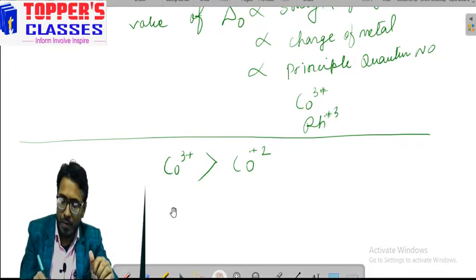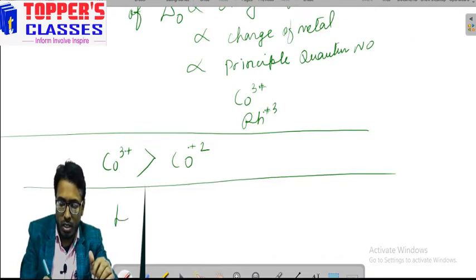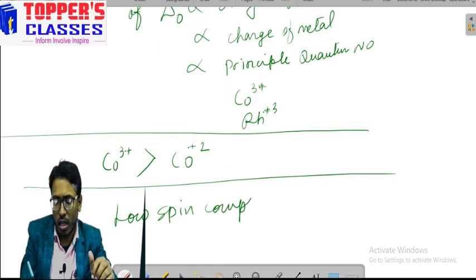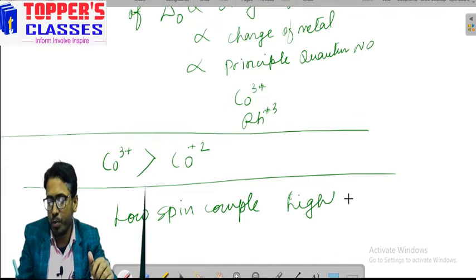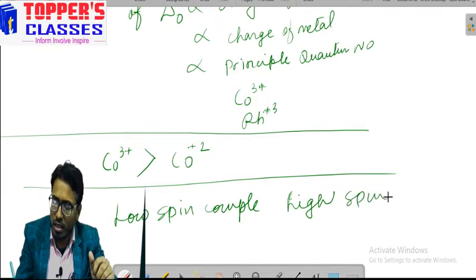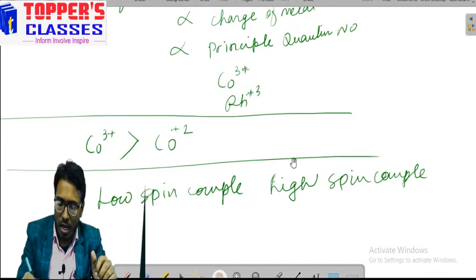Here we have two types of complexes: one is low spin complex and another is high spin complex.